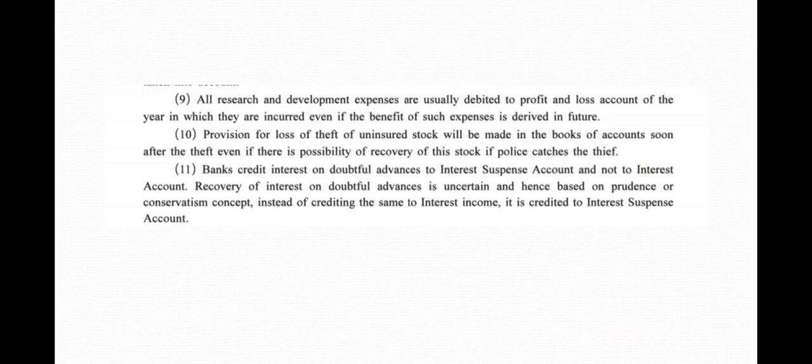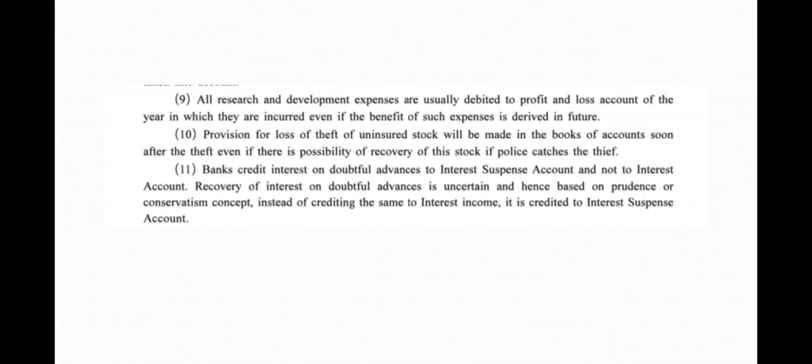Provision for loss of theft of uninsured stock will be made in the books of account soon after the theft, even if there is possibility of recovery of this stock if police catches the thief.